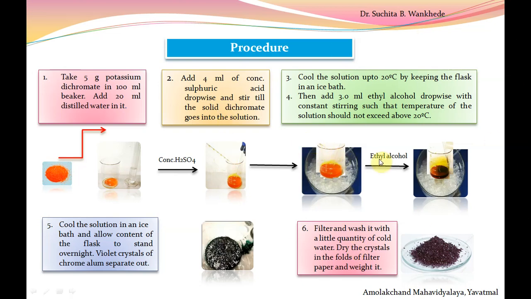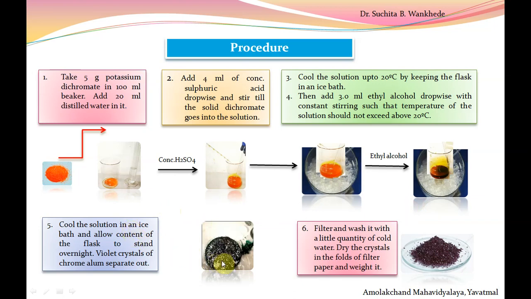To this we add 3 ml of ethyl alcohol drop by drop, which is an exothermic reaction, with constant stirring, and the temperature should not exceed 20 degrees Celsius. After complete addition, place the beaker in the ice bath for some time. Then allow it to stand overnight.